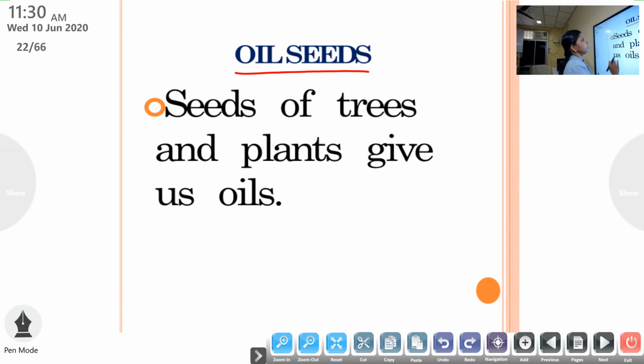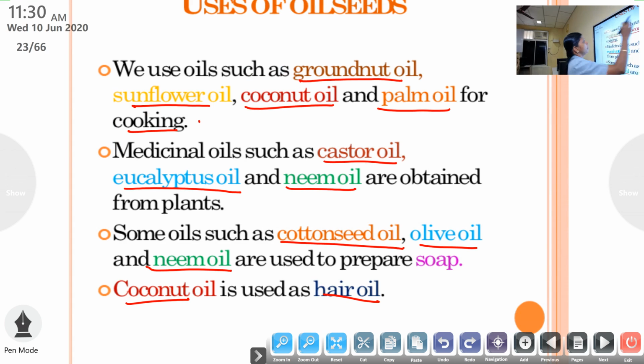Seeds of trees and plants give us oils. They include groundnut oil, sunflower oil, coconut oil and palm oil. These oils are used for cooking purpose. Then castor oil, eucalyptus oil, neem oil, etc. are used for medicinal purposes. Then cottonseed oil, olive oil and neem oil are used to prepare soap. And coconut oil is used as hair oil.